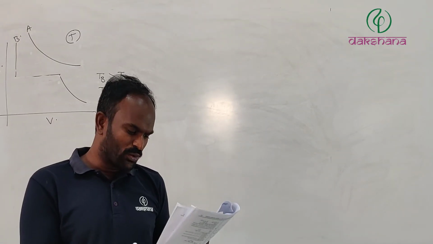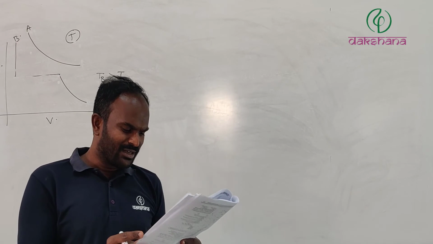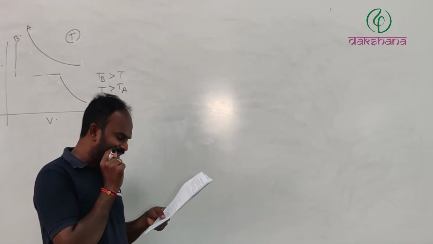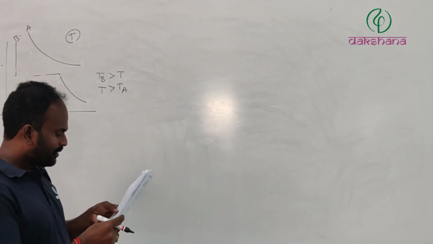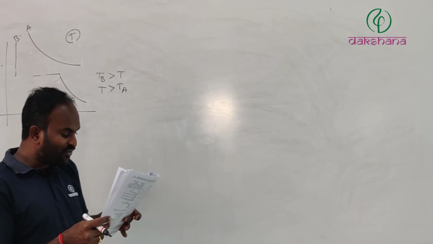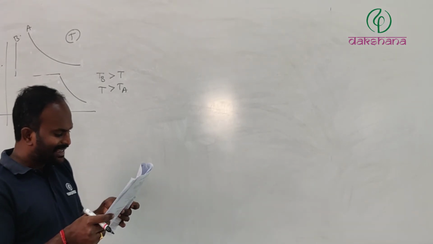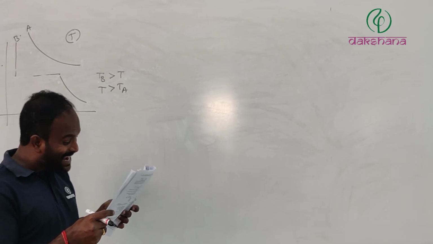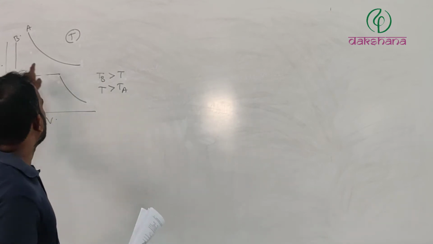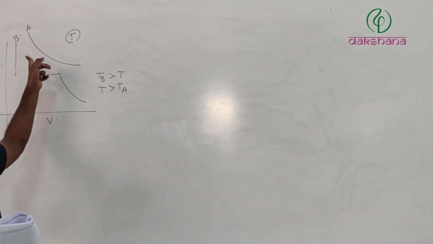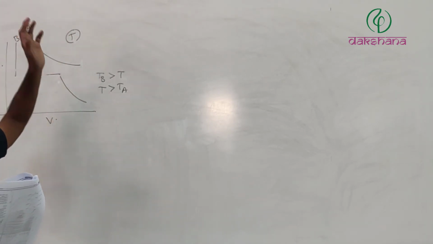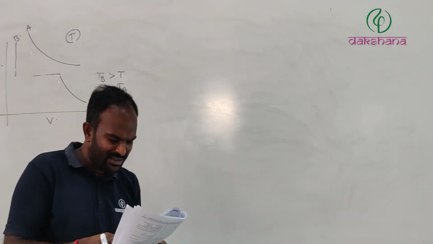The gas A will show the same pressure versus volume curve as that of gas B if T is greater than TA. You just observe the second statement: the curve of gas B will have the same shape as that of gas A if T is greater than TB. True. If T is much greater than TB, definitely after the critical temperature no gas is going to be liquefied. Definitely its shape is also similar to that one.